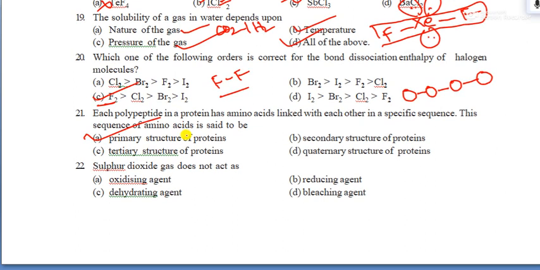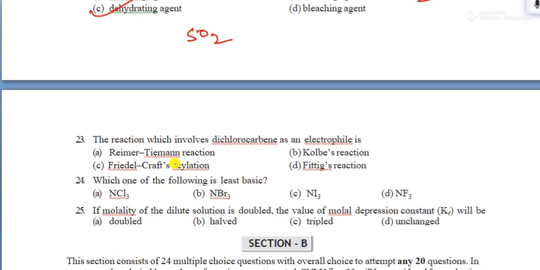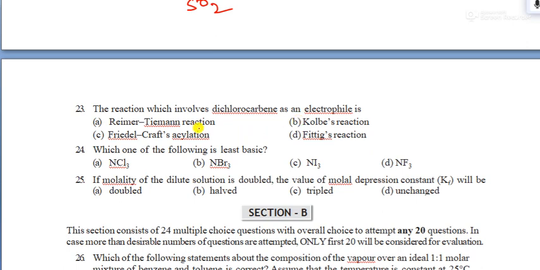Sulfur dioxide acts as what? Remember, sulfuric acid acts as a dehydrating agent, but sulfur dioxide does not act as a dehydrating agent. Question number 23. Which of the following involves a dichlorocarbene electrophile? Dichlorocarbene means CCl2. Remember, this word always means the Reimer-Tiemann reaction.